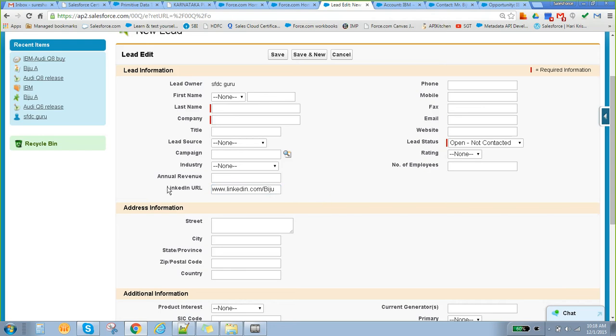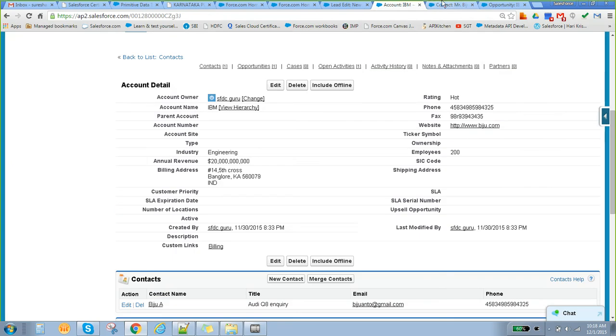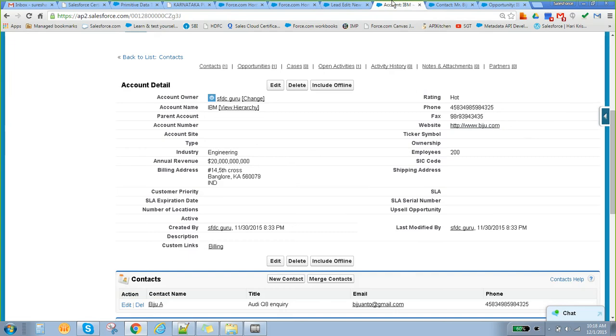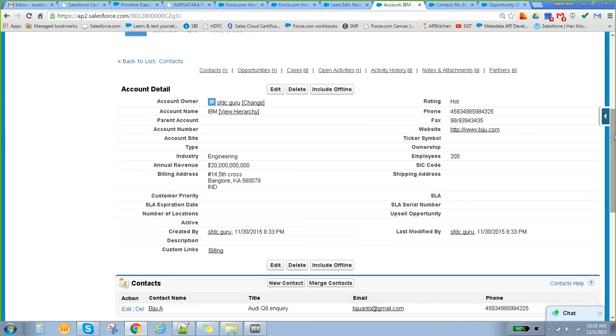Now I have captured it here, but how do I map it into an account or contact? Again, convert or save? Save and convert will work. I have captured it here, but how is it stored in the account? We have to go and find out which account. No, I'm just guessing.